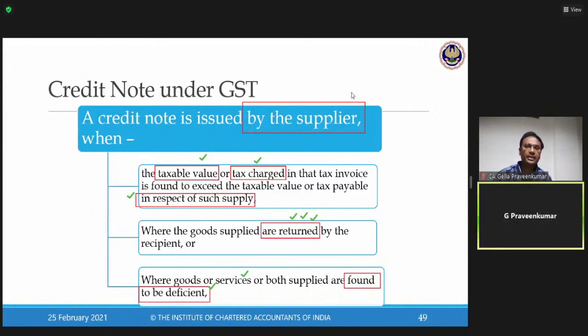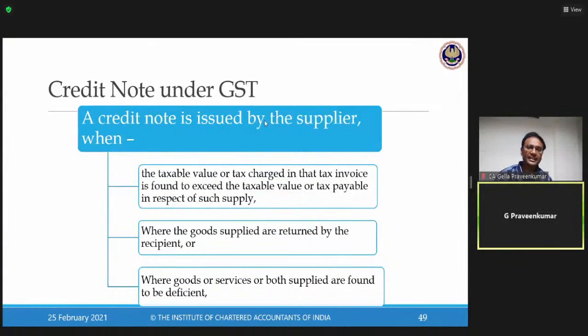I repeat, a credit note can be issued by a supplier. There is no mechanism that a buyer can issue a credit note under GST law. This is what we need to understand. So this is what Section 34 talks about in relation to issuance of a credit note.